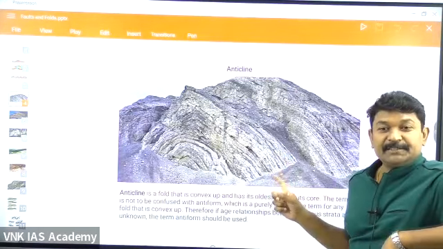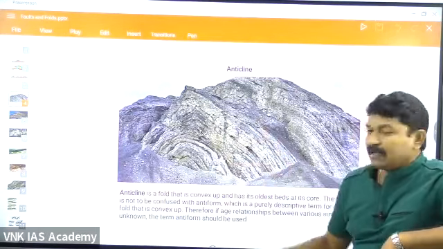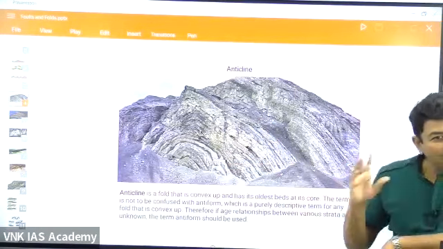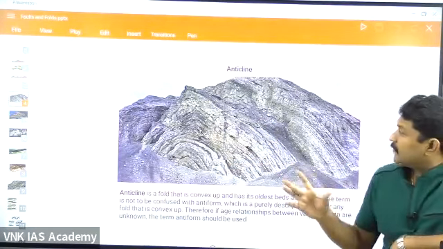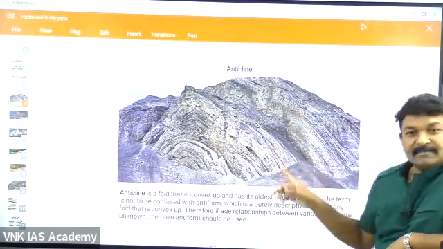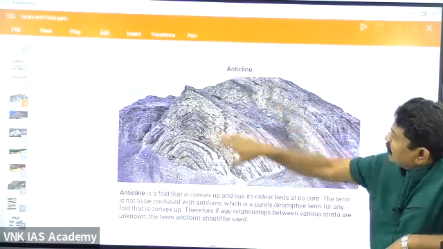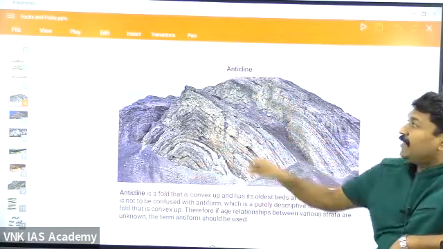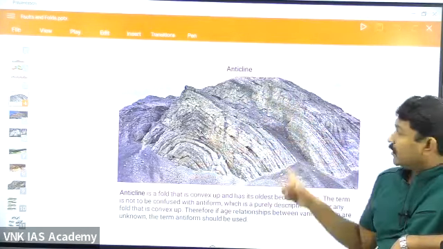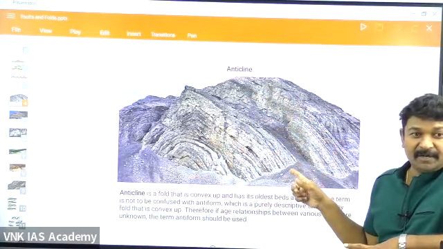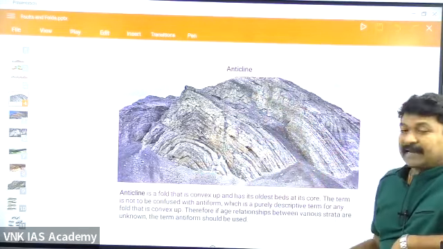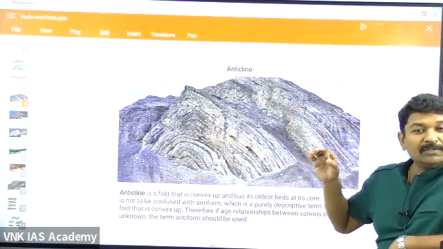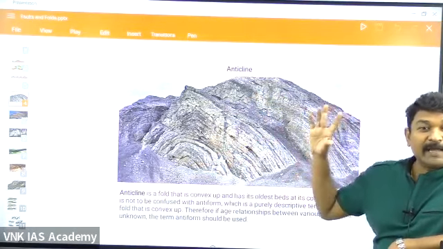This is the real picture. Could you see the rock? If you go to the Himalayas, you can see mountains like this, where the rock has this structure. This is the anticline. It is a real image I am showing you, not an animated picture. If you want to see anticlines and synclines, go to the Himalayan region.